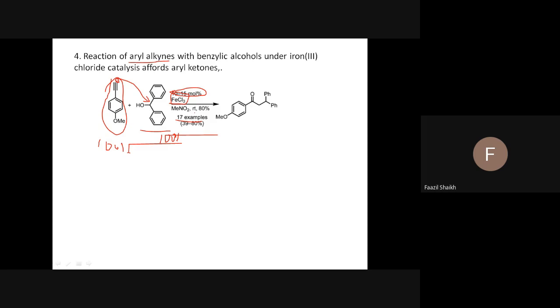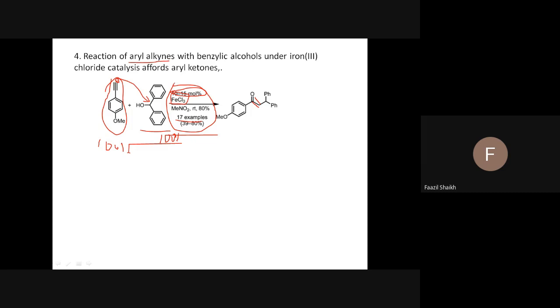But this condition also affects the triple bond. This carbon and this carbon, it was a triple bond. But due to this condition, the triple bond is converted to carbonyl.